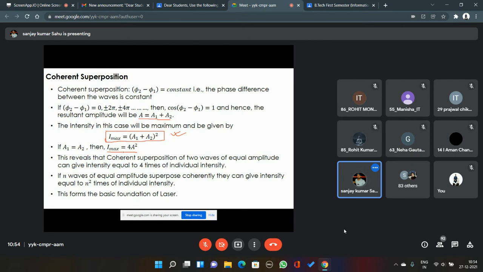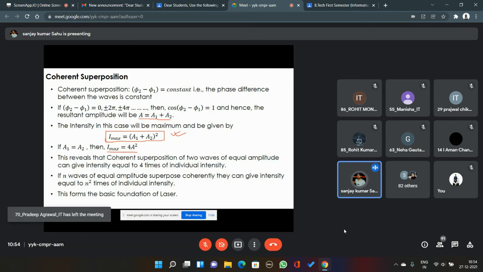Now, if there are n such waves traveling in a certain direction and they are superposing with each other, then the total resultant intensity will be equal to n square times the individual intensity. That means when you are superposing coherently, the resultant intensity goes as the square of the number into the individual intensity.